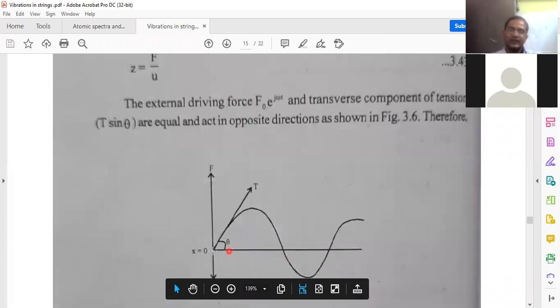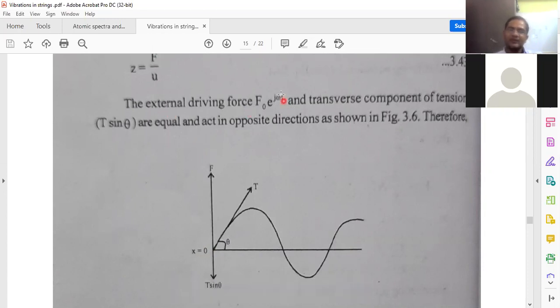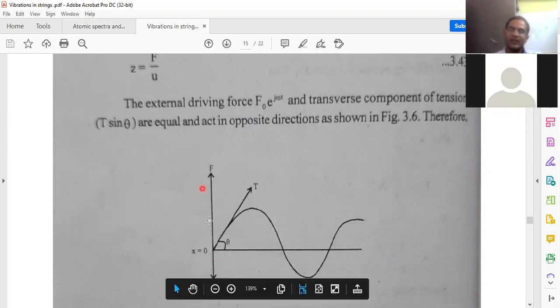So this origin is the mean position or equilibrium position, x is equal to 0. Now, because the particle is vibrating here along the y-axis, suppose that the external driving force F naught e power j omega t is acting along the y direction.